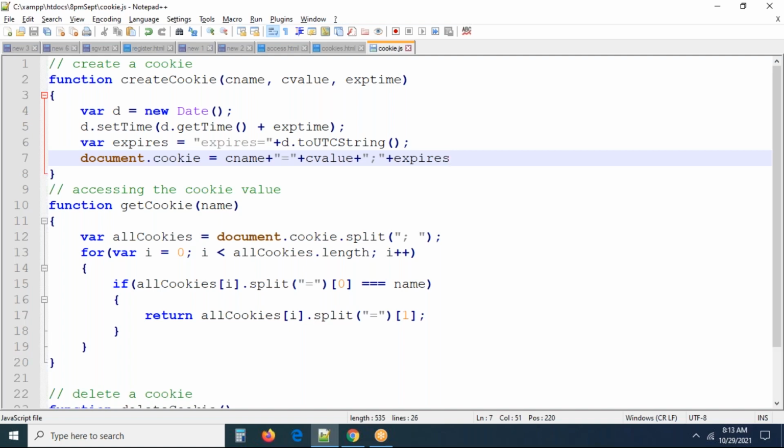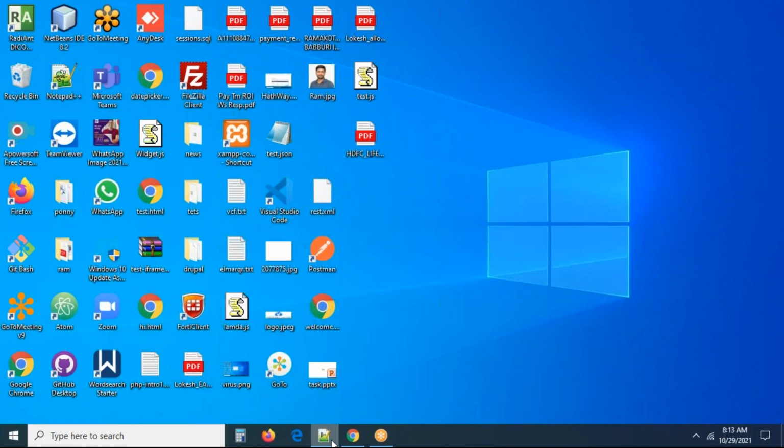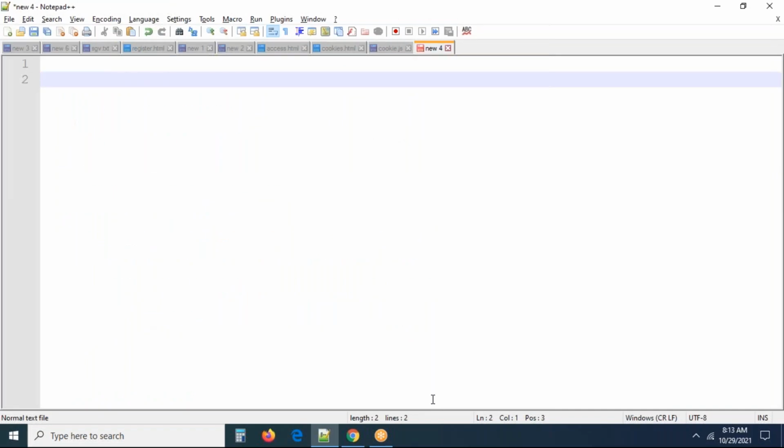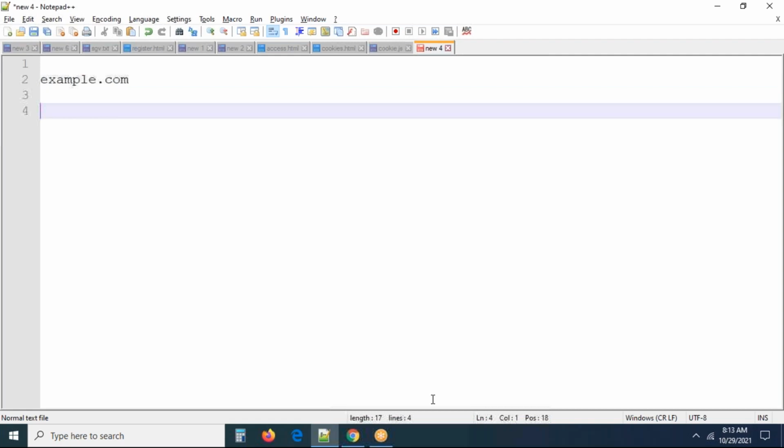I believe this is enough actually. Some people will mention the path also. What is the meaning of path here? The cookie should be available in which path? For example, sometimes you may have domains, for example example.com. If the cookie should be available in example.com only, the path should be like this. Just by providing slash, the cookie is available in the current domain.